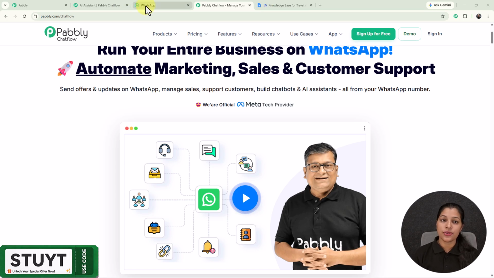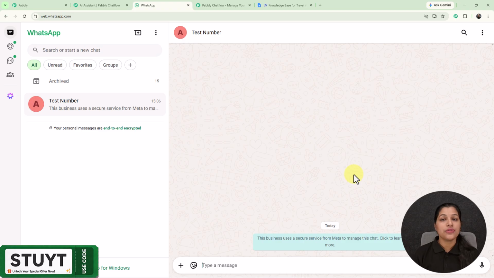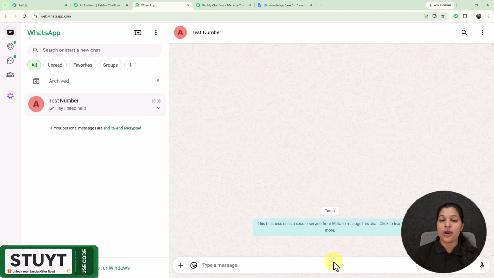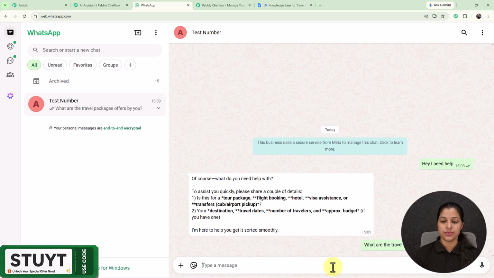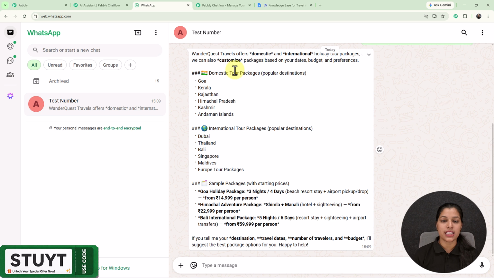For that, I'm going to move towards my WhatsApp, where I'm going to send a message to my business number, which is saved here as test number. Here I'm going to enter this message, that is, hey, I need help. This message is going to initiate my AI assistant, which will respond to all my customer queries. As I have entered this message, I'm getting this welcome message which says, of course, what do you need help with? And here I'm going to enter another question, that is, what are the travel packages offered by you? And right here I'm getting some of the packages for the domestic tour and the international tour as well.